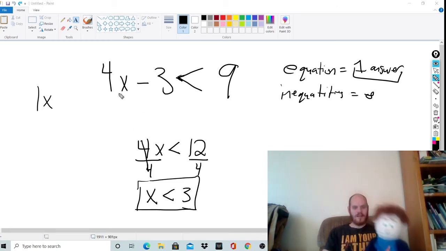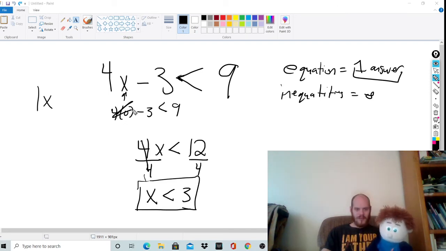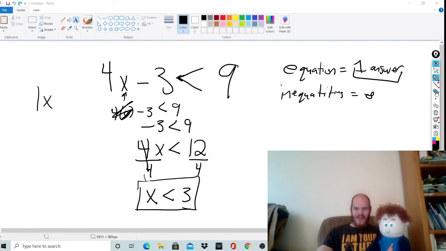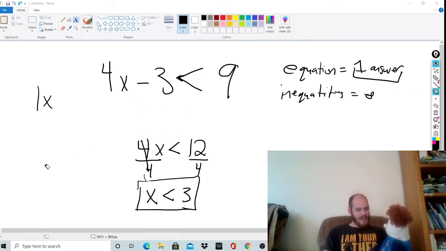All right, so that means if I take 0 and instead of x, I put a 0, so this becomes 4 times 0 minus 3 is less than 9. What's 4 times 0? 0. Take away 3. -3. So is -3 less than 9? Yeah. Then that means that we just solved this inequality. We found all of the answers that satisfy this inequality. Okay, and I'll show you why we would use this in the video with graphing, but it's really about understanding